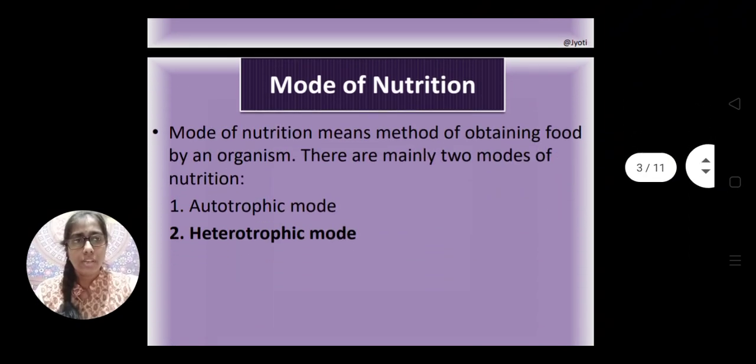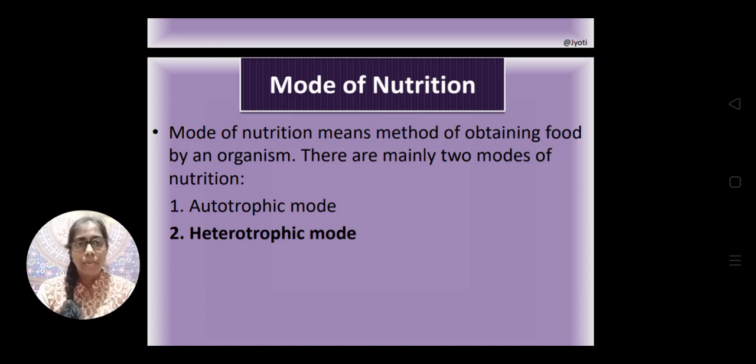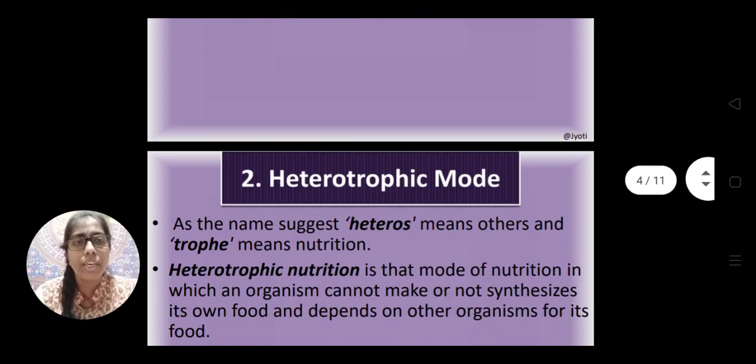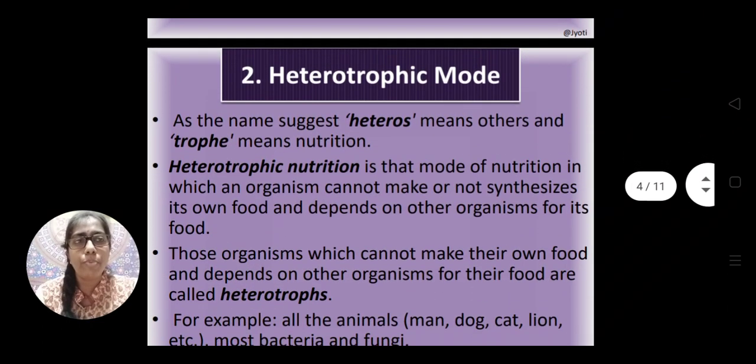Okay, so now as I have already told you, broadly the mode of nutrition is divided into two modes of nutrition, that is autotrophic mode and heterotrophic mode of nutrition. Okay, so we have already discussed autotrophic mode of nutrition in part 2, and today we'll discuss heterotrophic mode of nutrition in this part. Okay, now what is heterotrophic mode of nutrition?